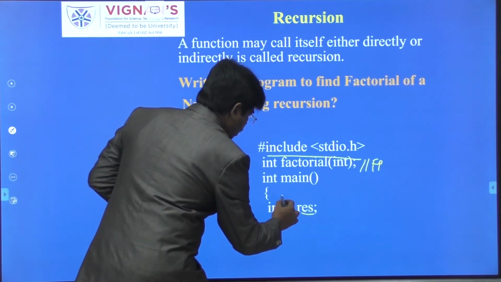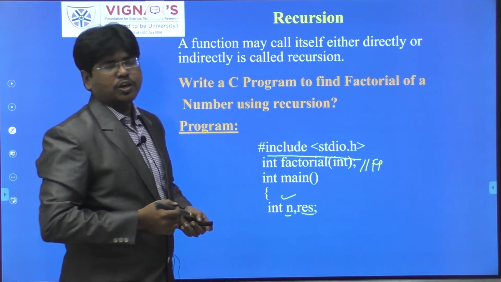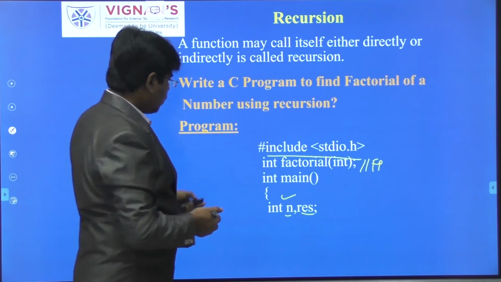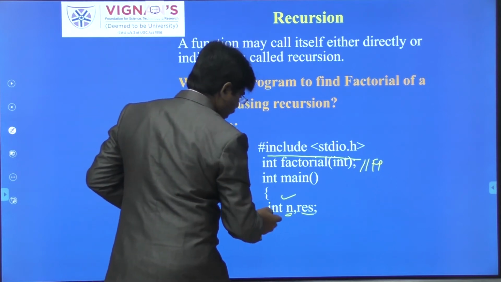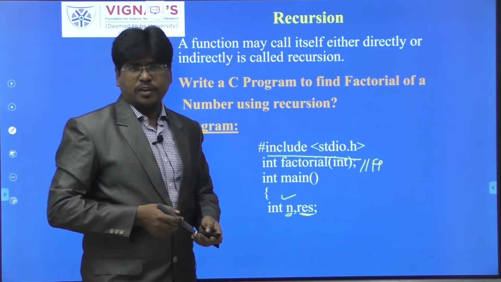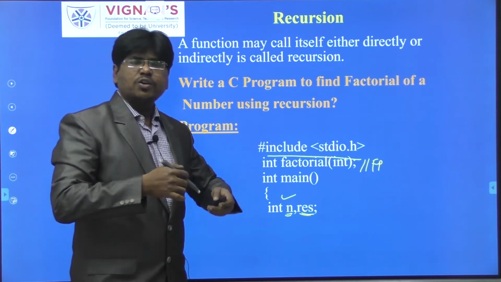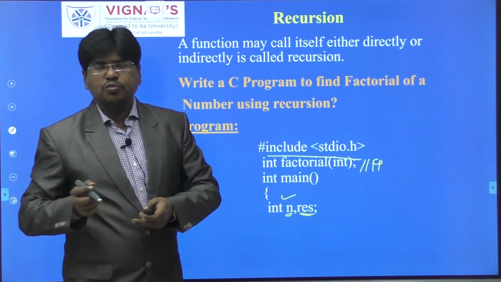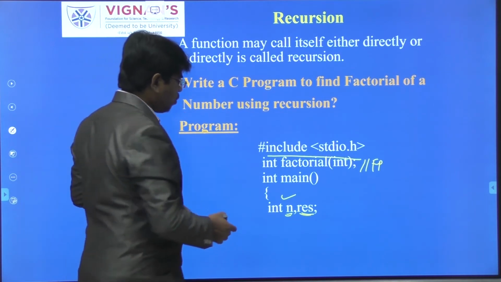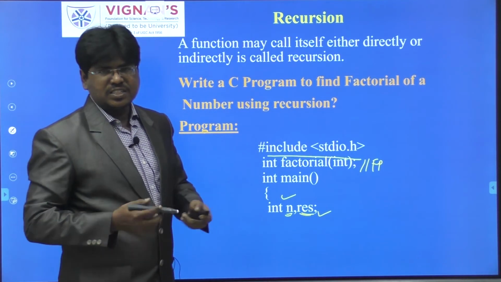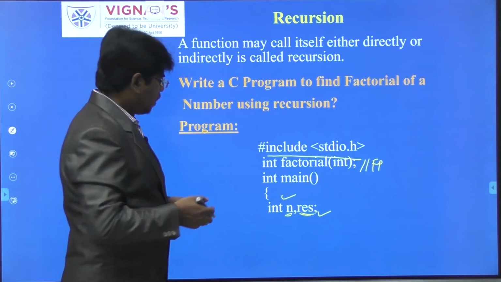N is the number whose factorial you want to find, whether it is 2 or 3 or 4 or 5. That number I am going to store in n, and result means I want to calculate the result value. So for example, my number is 4. What is the factorial of 4? 4 into 3 into 2 into 1, that is 12 into 2 into 1, that is 24. The 24 I want to print with the help of res; that's why I have named it res. It is the result, that means the factorial of a given number.